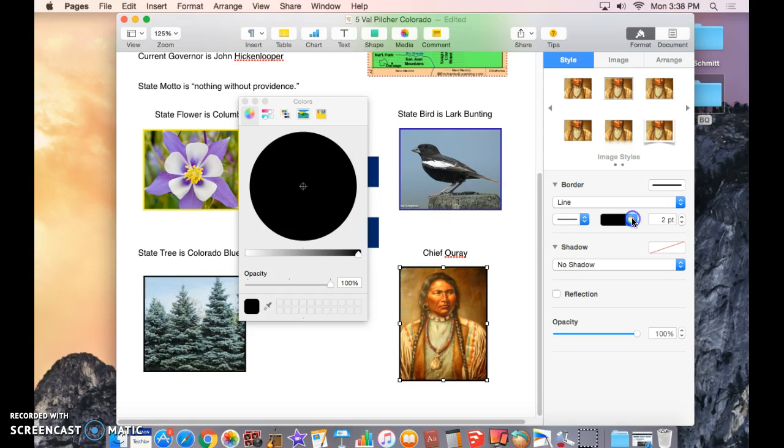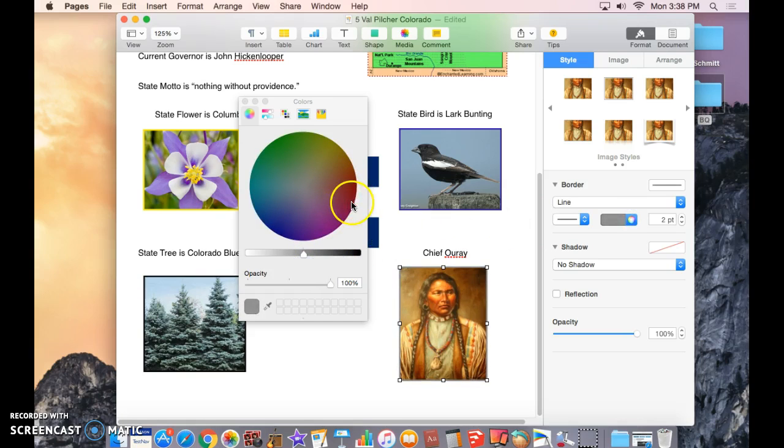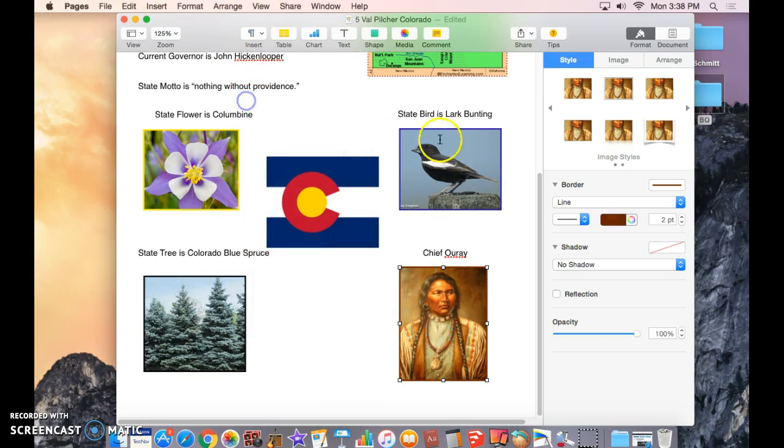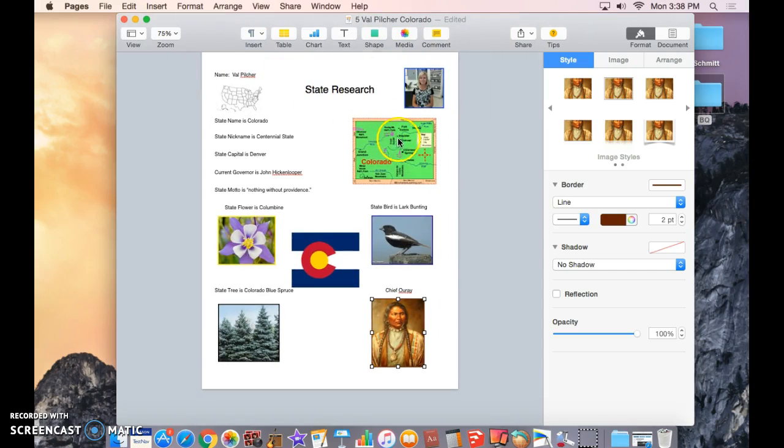And finally I'm going to do my famous person, line. Click on the color wheel. This time I want to do a shade of brown. There we go. And then close. Now I'm going to minimize it so you can see the full effect. Okay. And now my project is done.